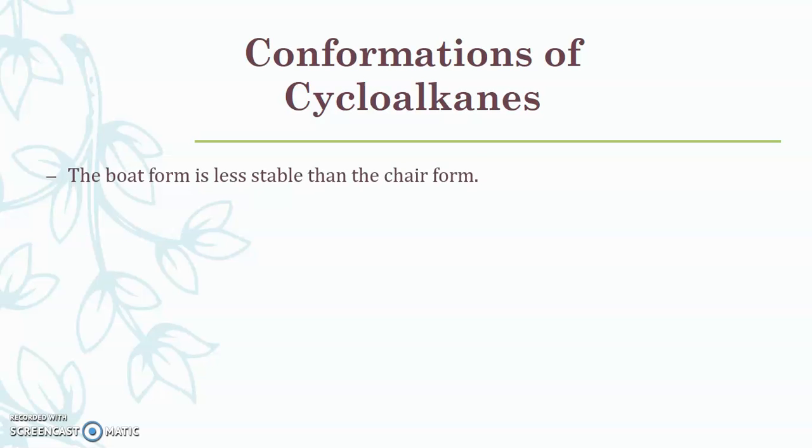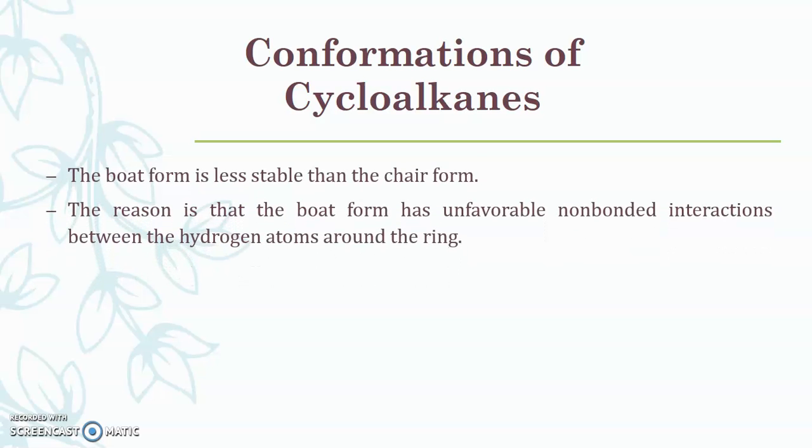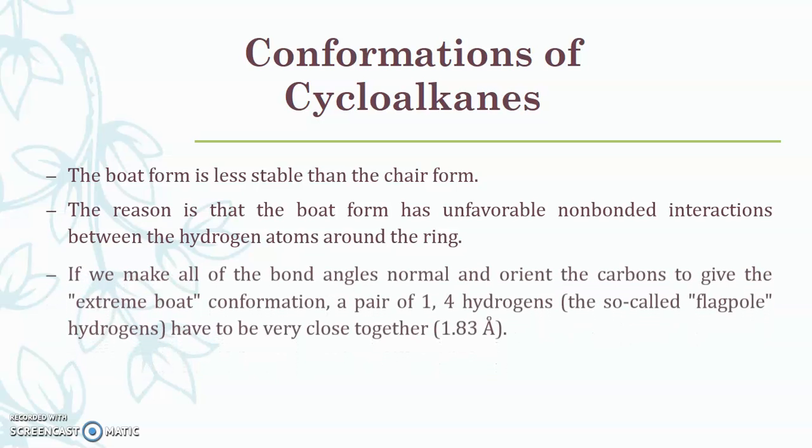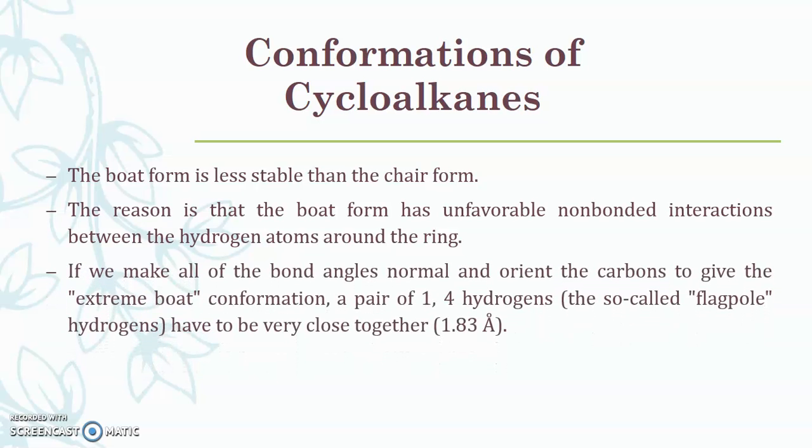The boat form is less stable as compared to the chair form, and mostly 99.99% of cyclohexane exists in the chair form. Only less than 0.1% is available in the boat form. The reason is that the boat form has unfavorable non-bonded interactions between the hydrogen atoms around the ring, due to which it is unstable.